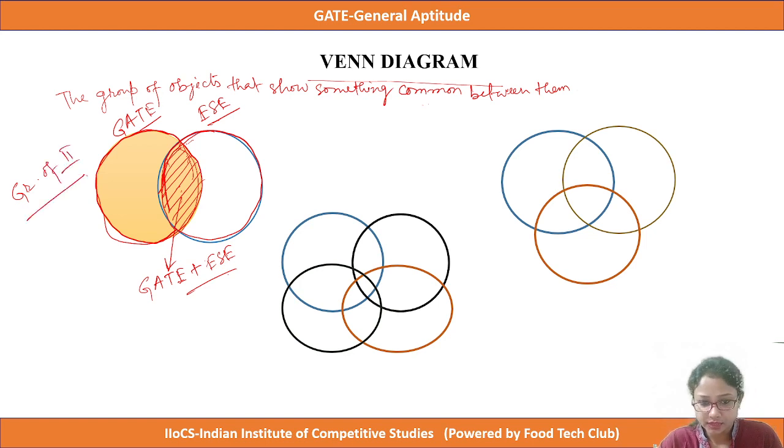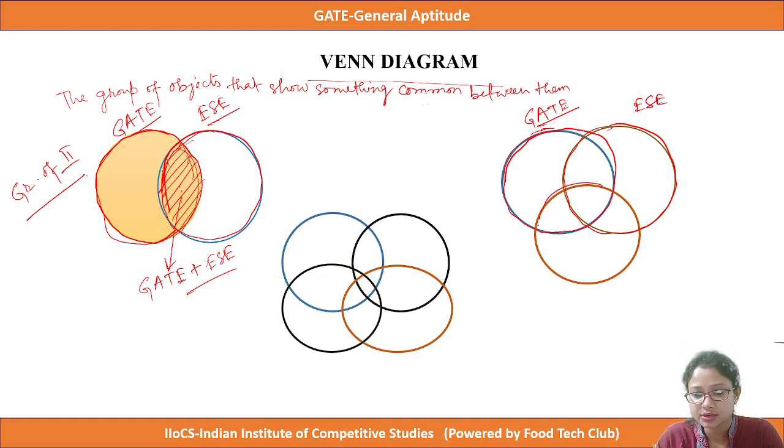Now let's come to the group of three concept. Similarly, in the coaching center, some students are taking coaching for GATE, and we will draw a circle, and this blue circle represents the number of GATE students. Some students are taking coaching for the engineering service examination, and this circle represents the students of the engineering service examination.